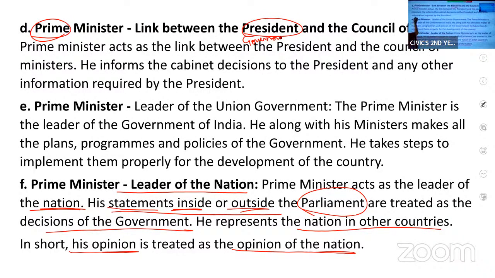So wherever you are learning the word prime minister, for chief minister just change the word to chief minister. And wherever it is president, change it to governor. And wherever it is parliament, change it to state legislature. And wherever there is the word nation, change it to state.